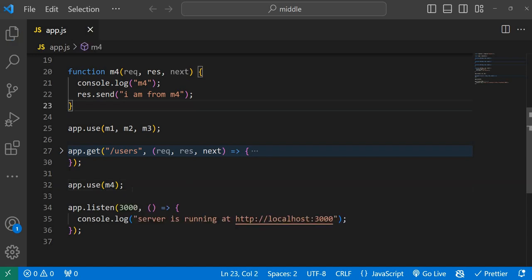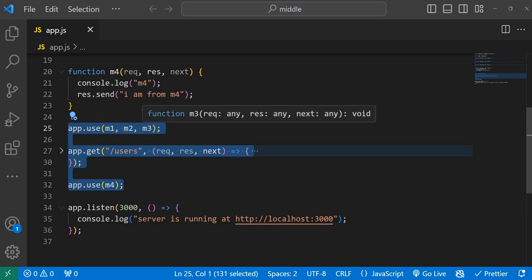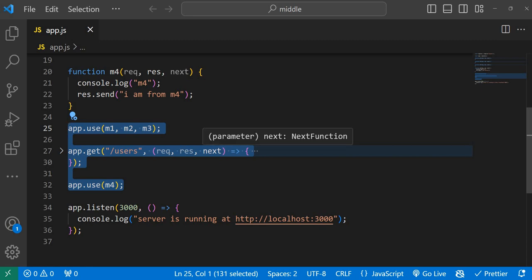That means the express server will understand according to this sequence. First, line number 25, you said m1 m2 m3, then a route is there. Once it is completed, it will hand over and invoke the next middleware function, that is m4.